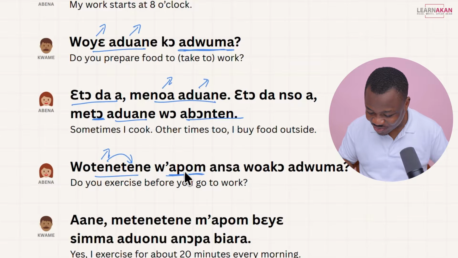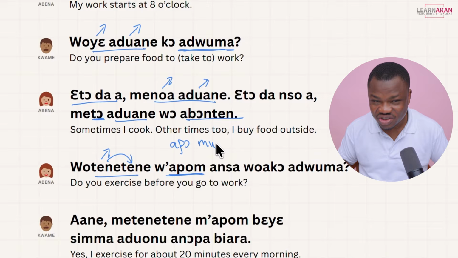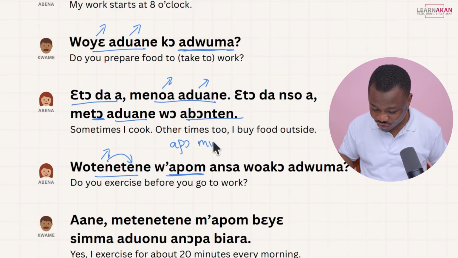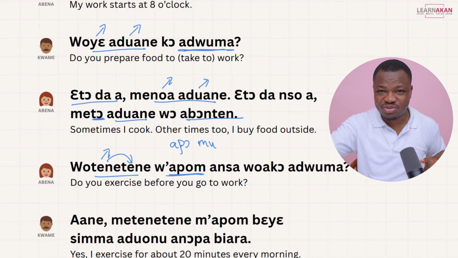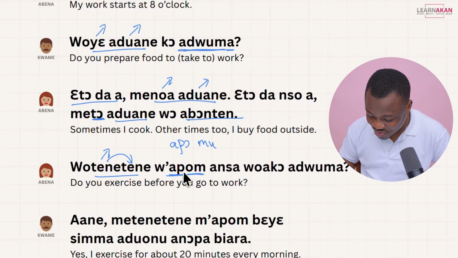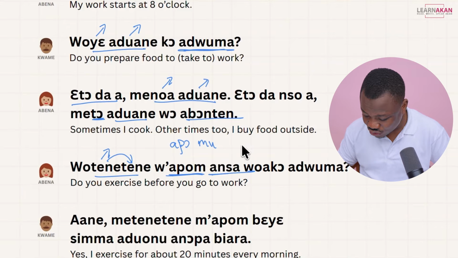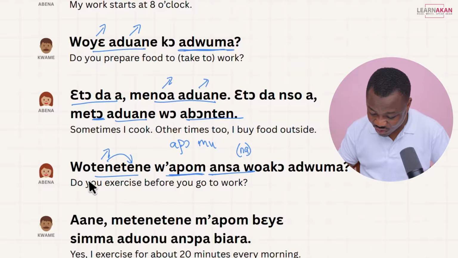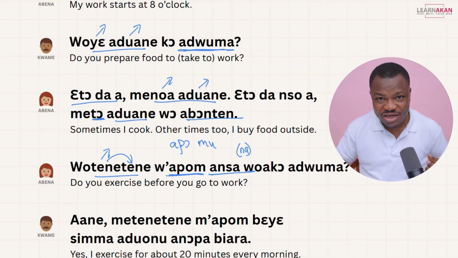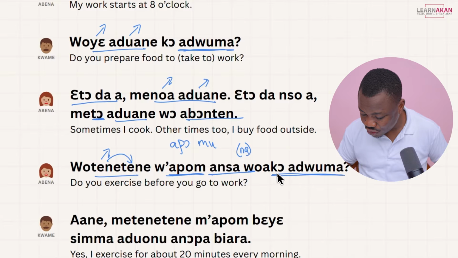I told you apom comes from apomu, which is the joints, literally the insides of the joints, right? So, tenetene apom literally means to be straightening one's joints, exercising. So, wotenetene wapom ansa wako ejuma? We said ansa means before. And I told you can use it with or without na at the end. So, you could say, wotenetene wapom ansa na wako ejuma? Or just, wotenetene wapom ansa wako ejuma? Do you exercise before you go to work?